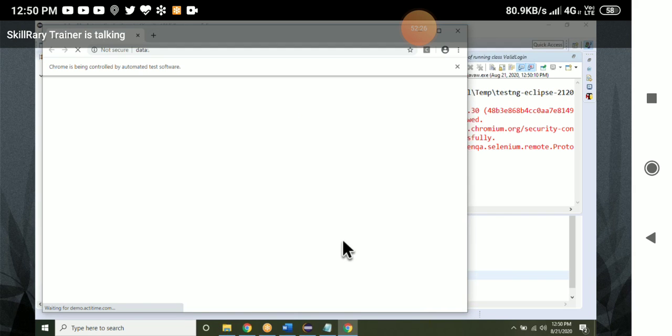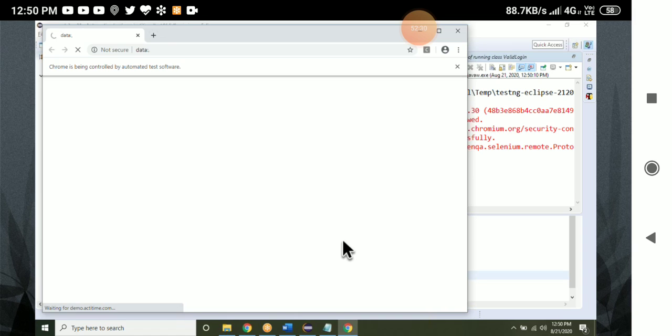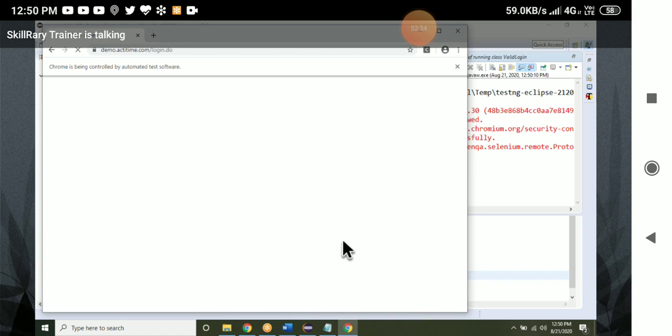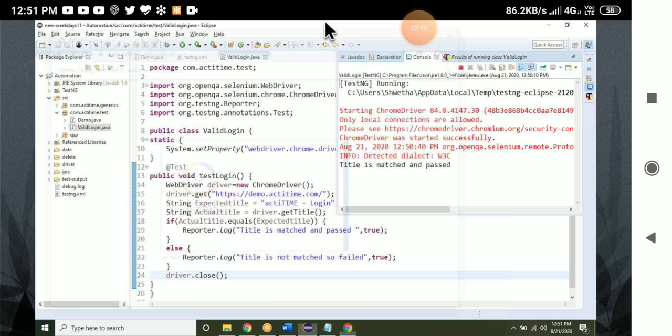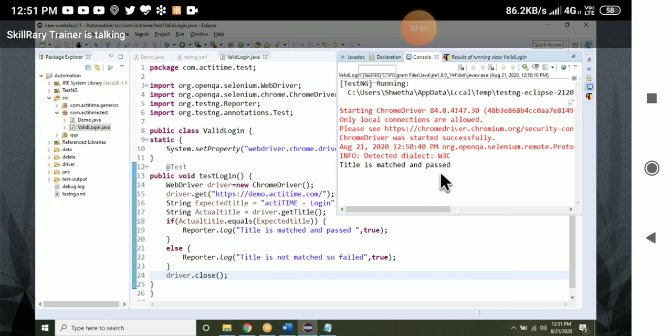Open the browser, done. Next step, entering the URL, that is also done. Now get the title, compare the title, and then close the browser. If it matches, it will pass the test case. If not matching, it will fail. Title is matched and passed.